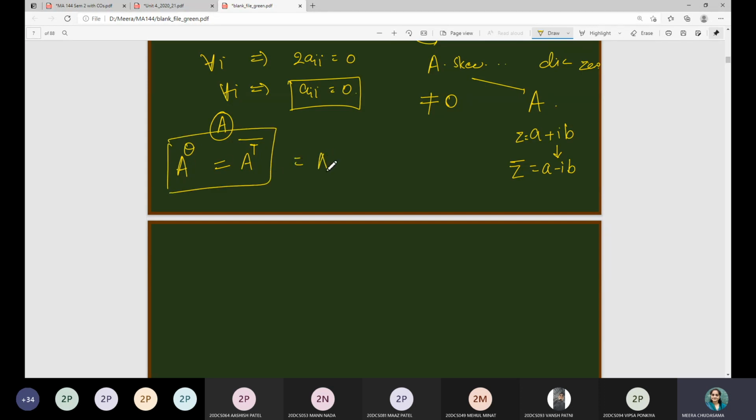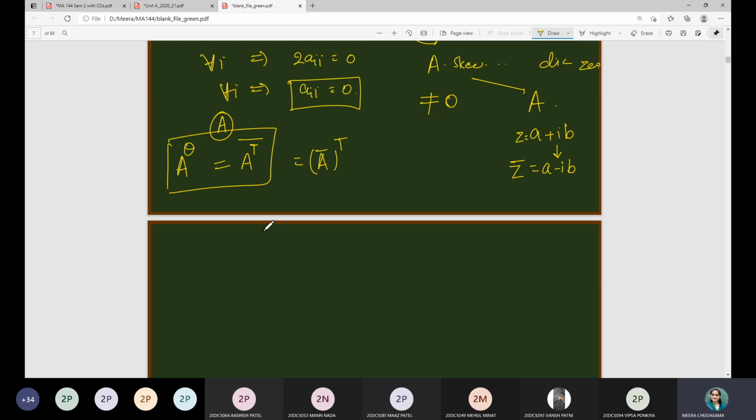You can consider conjugate first and then transpose, means these two operations are commutative. Either of them you can consider first and the other second. So take the transpose first then the conjugate, or the conjugate first then the transpose, there will not be any difference. So right, that is what the transpose conjugate of a matrix is.